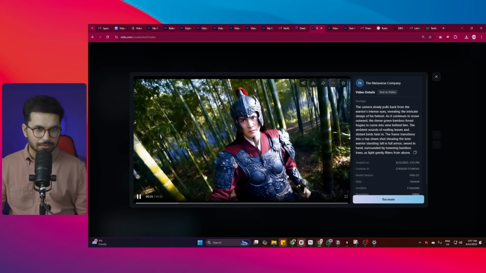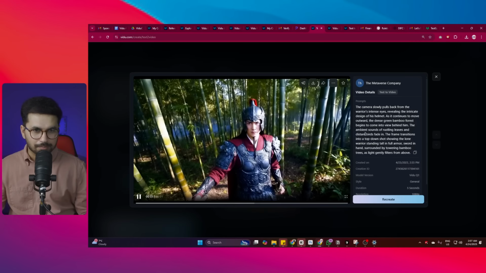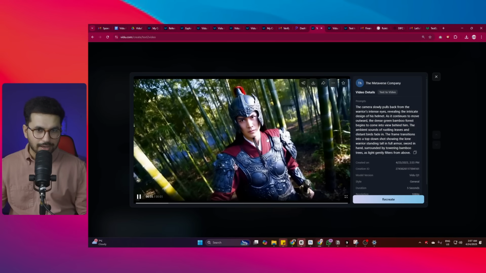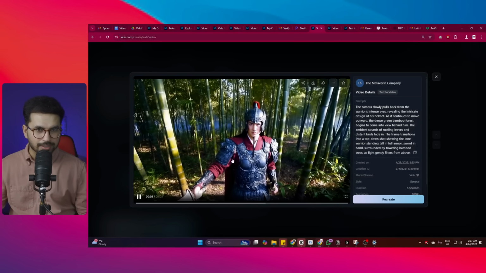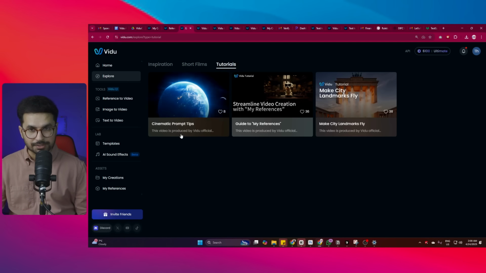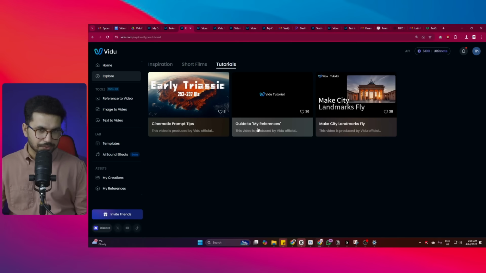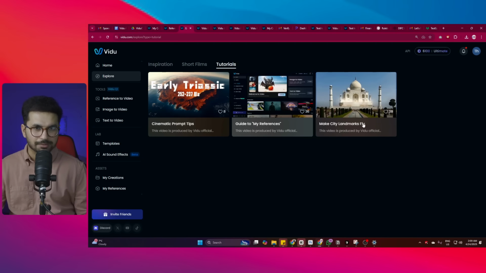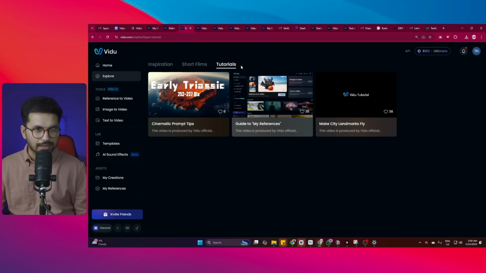The most amazing thing about this AI model is its camera movements. By simply providing details about camera movement inside your prompt, you can create any sort of dynamic camera movement right inside your video. If you're new to AI video creation and you're not aware of how to write prompts for different kinds of styles, there is a tutorial section as well. You can go through this. It will give you very detailed tips and tricks about cinematic prompts. Also, you can make better use of my references as well. And you can make city landmarks fly, or make them do whatever you want. All of this you can learn in this tutorials tab.